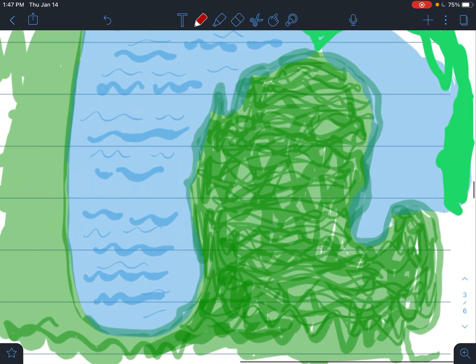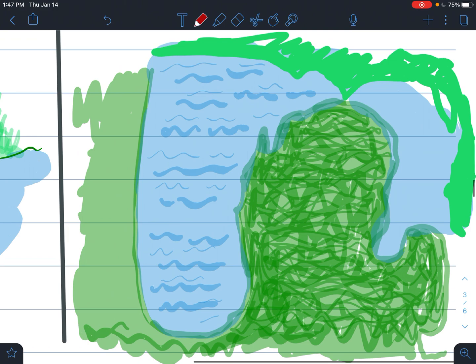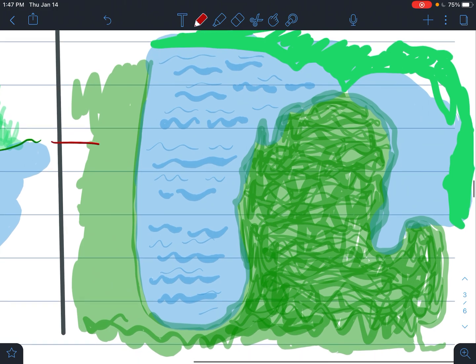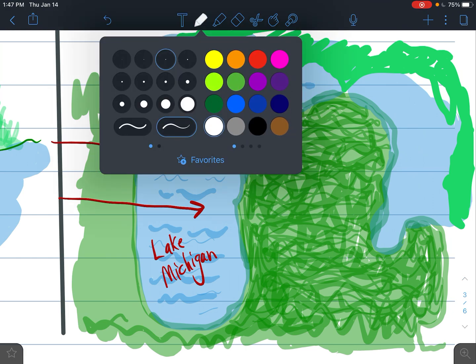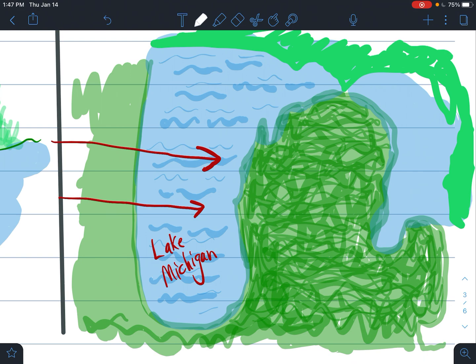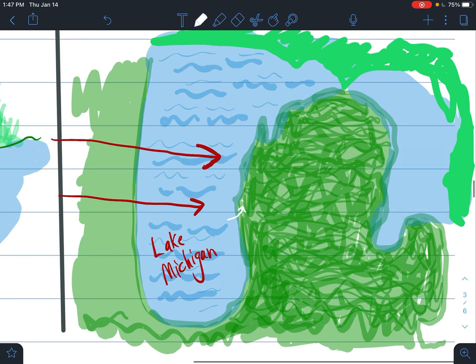This is the state of Michigan, and the weather for Michigan comes usually across this lake. This is Lake Michigan. So there's a large body of water here. And what this large body of water does, I need to get out the white, because what it does is as soon as all this air travels across the lake and picks up moisture, and when it hits the land, the air rises up because the land is warmer. So that air rises up, and all of a sudden, immediately, it starts creating clouds.